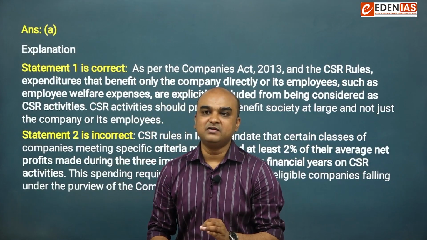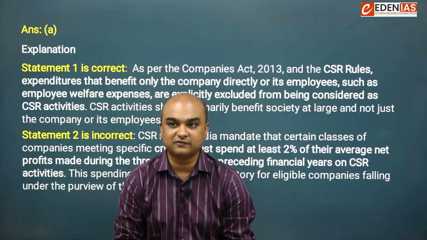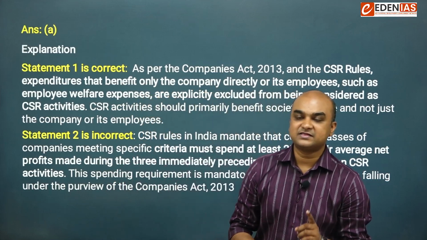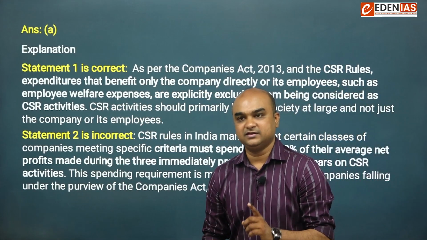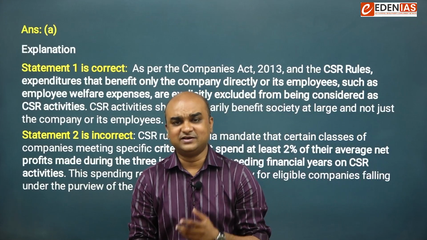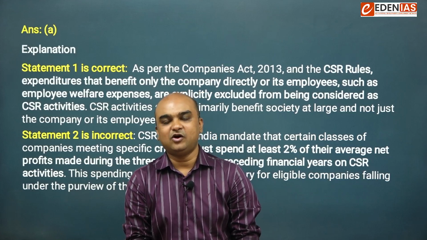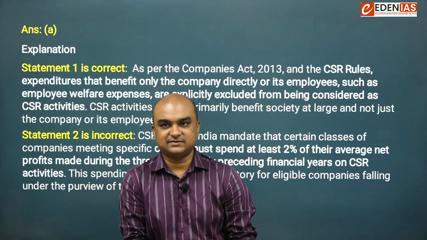The minimum is specified, and it has to be at least 2% of their average net profits made during the 3 immediately preceding financial years on CSR activity. Obviously, if a company spends on its employees and then calls it CSR, it makes no sense. That's why option A is the correct answer in this case.